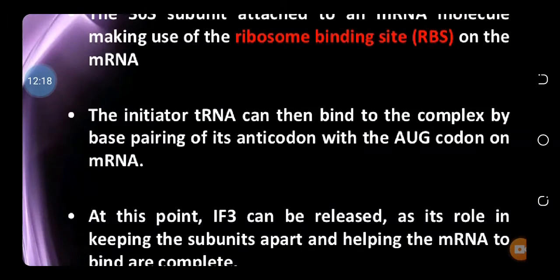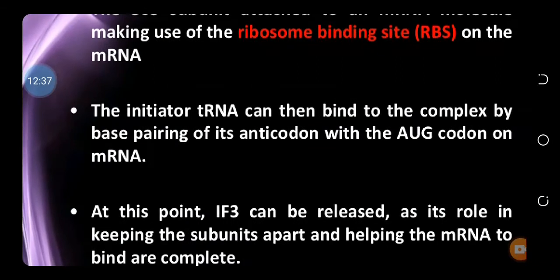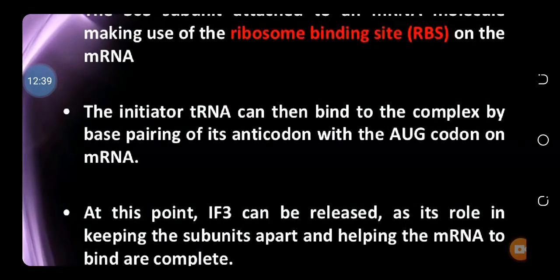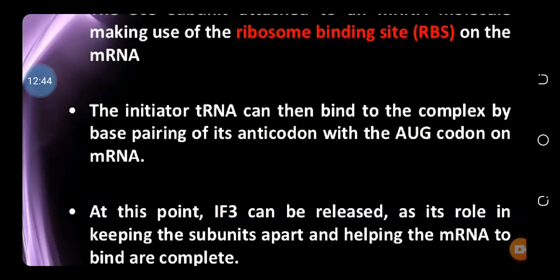Once this binding occurs, the initiation transfer RNA can then bind to the complex by base pairing of the anticodon. As you know, the transfer RNA has a 3 nucleotide sequence that is called the anticodon, and the messenger RNA has a 3 nucleotide sequence that is called the codon.